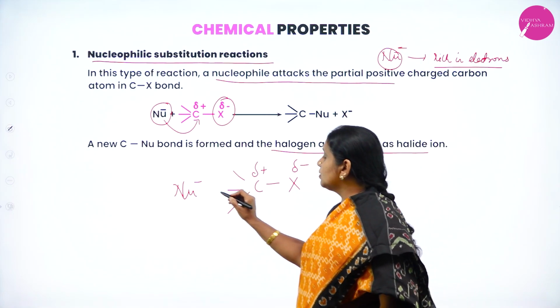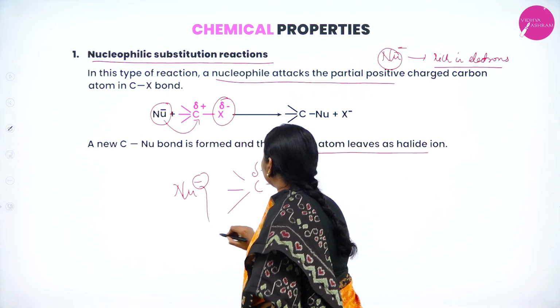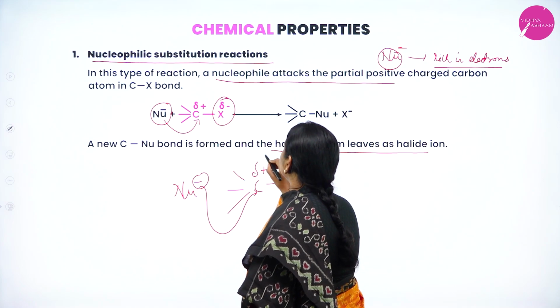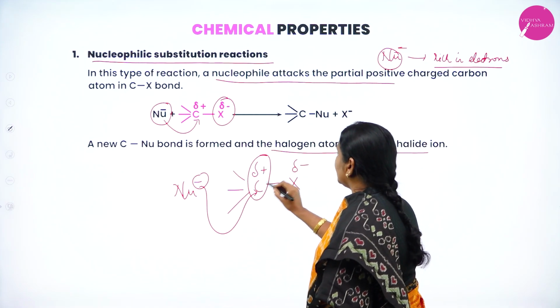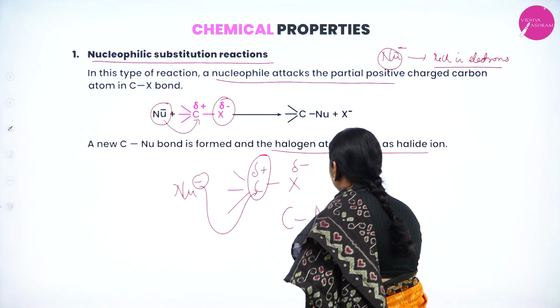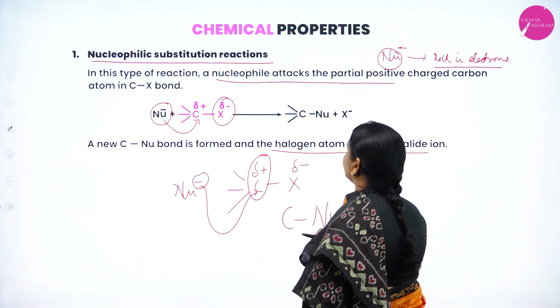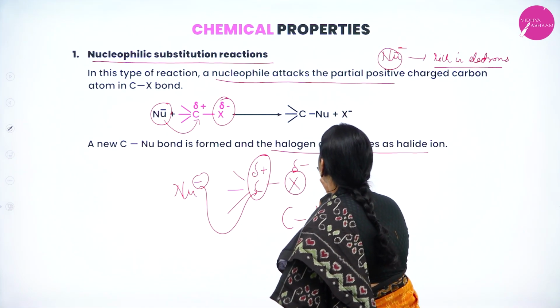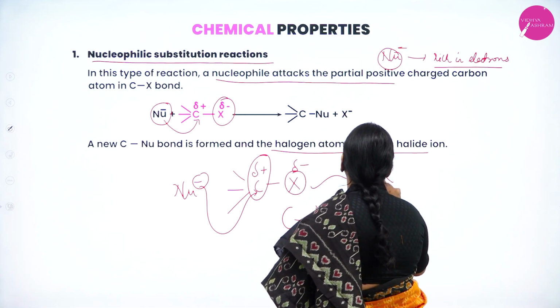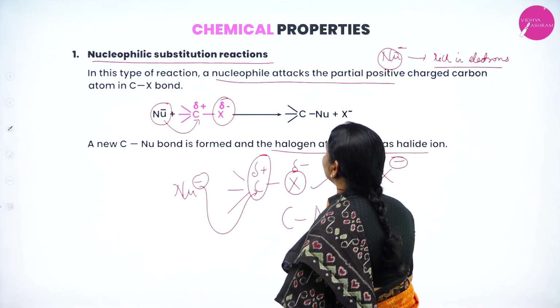So this nucleophile attacks carbon. Why does it attack carbon? Because it is partially positive. As the nucleophile attacks carbon, there is formation of a new bond, that is the carbon-nucleophile bond, as well as X is detached from carbon and comes out in the form of halide ion.